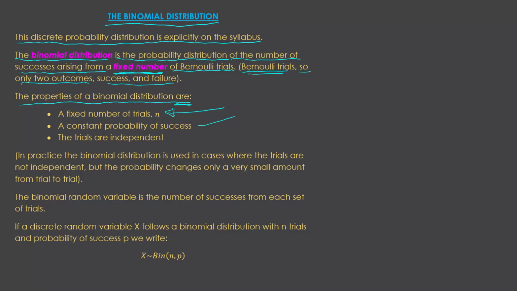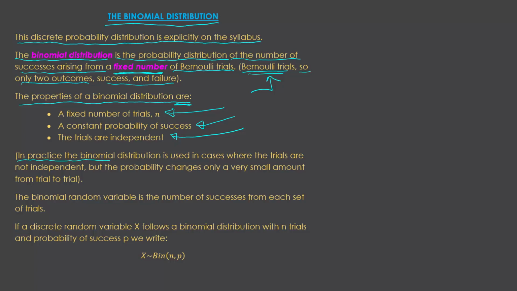A constant probability of success. So these Bernoulli trials, they don't change. We're not going to have a situation of taking marbles out of a bag and not putting them back in. The probabilities are not going to change. And importantly, the trials are independent. So the results of previous trials don't affect us going forward.